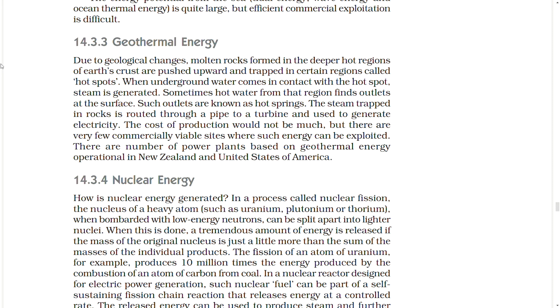The steam trapped in rocks is routed through a pipe to a turbine and used to generate electricity. The cost of production would not be much, but there are very few commercially viable sites where such energy can be exploited. There are a number of power plants based on geothermal energy operational in New Zealand and the United States of America.